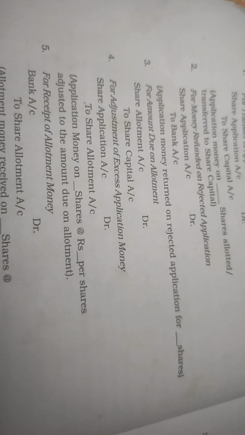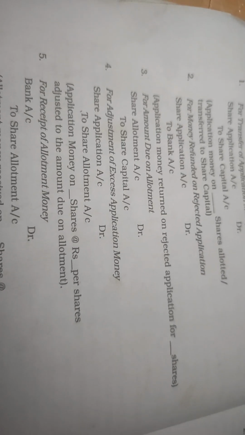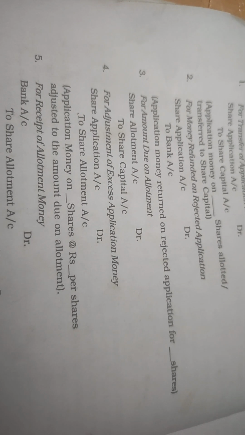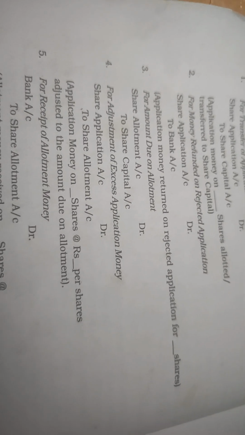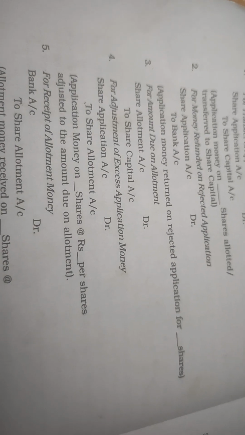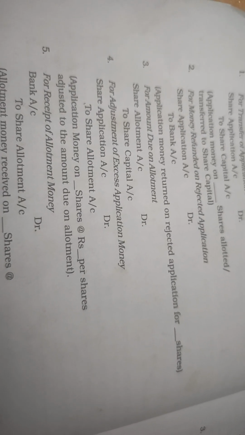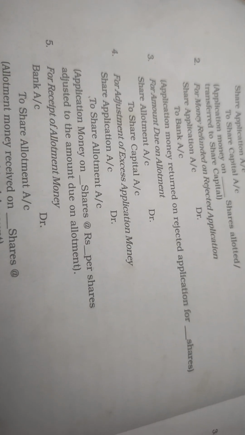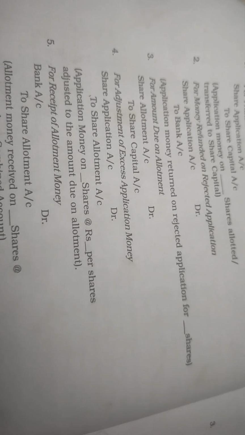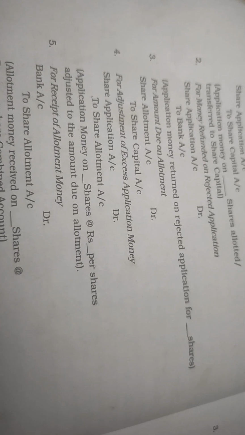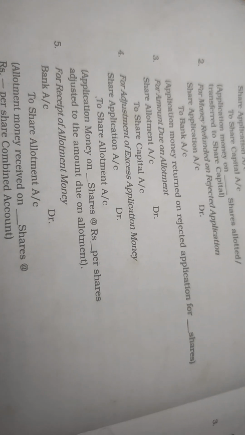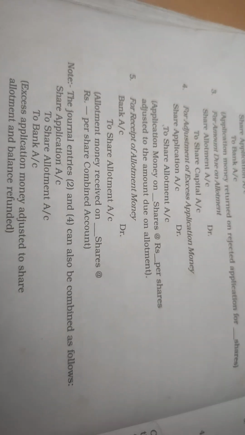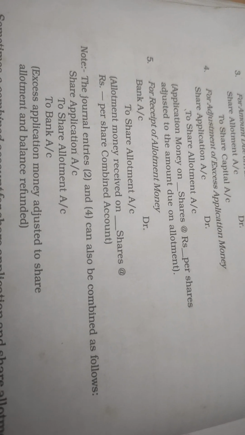For amount due on allotment, if money is due or required to be paid on allotment, then the journal entry is share allotment account debited to share capital account. Then for adjustment of excess application money, if there is excess application money, its adjustment has to be made by passing the journal entry share application account debited to share allotment account. Then for receipt of allotment money, where the company is getting the allotment money, bank account debited to share allotment account.